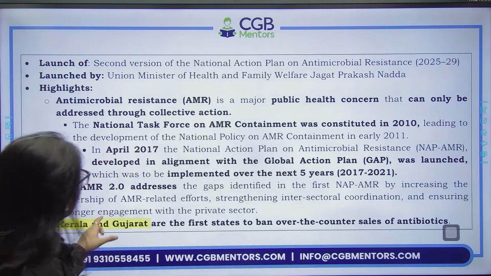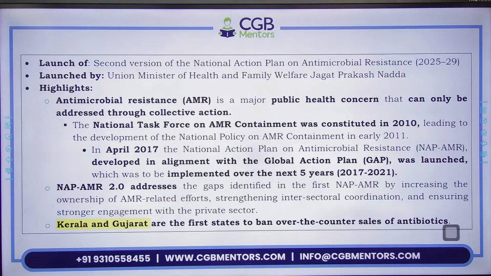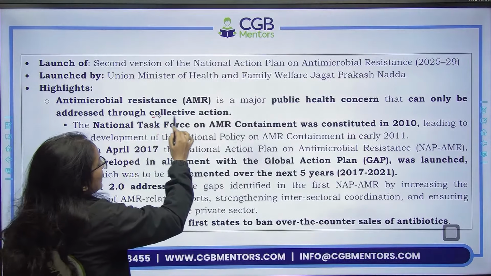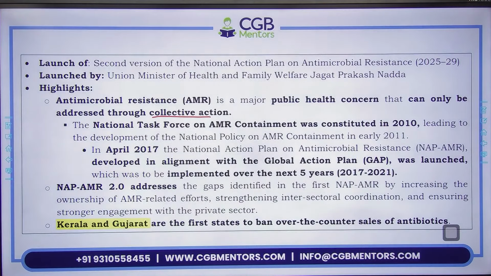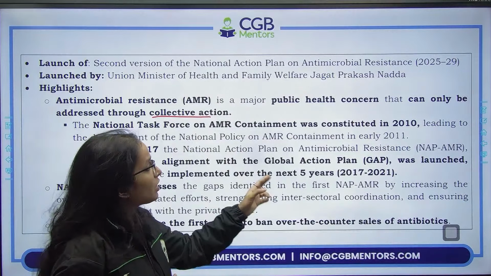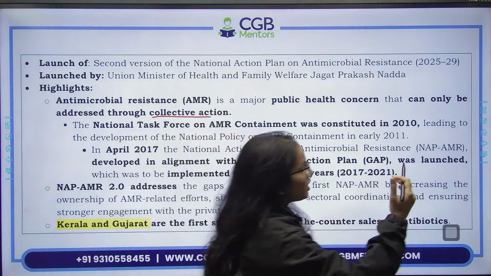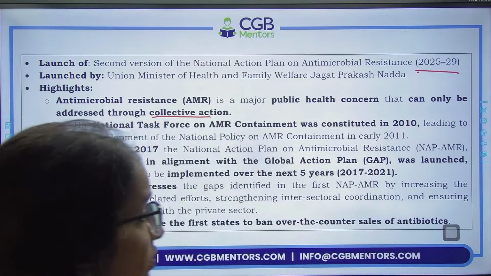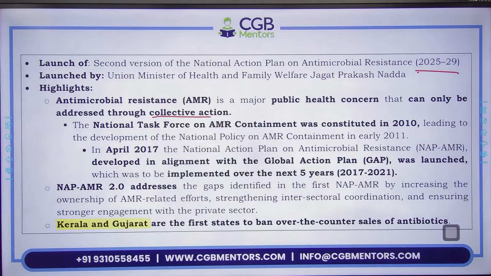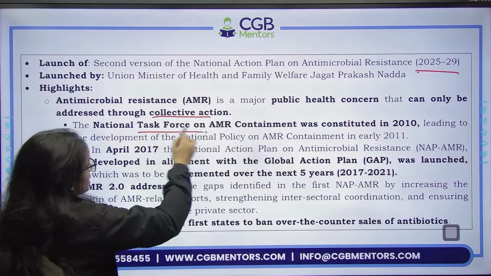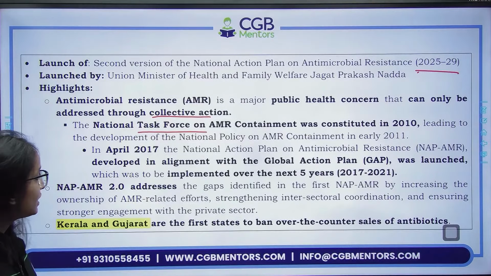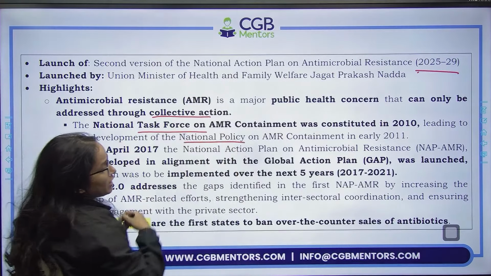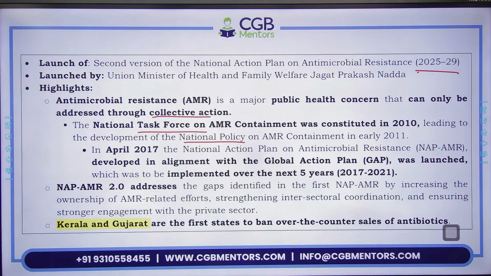So here antimicrobial resistance is a major public health concern nowadays, and it can only be addressed through collective action. They have recognized this. So they have launched the second version of the National Action Plan on antimicrobial resistance. Its tenure will be from 2025 to 2029. It would be applicable from 2025 to 2029. Regarding this, there was a national task force as well, which was constituted in 2010, leading to the development of national policy on AMR containment by 2011.